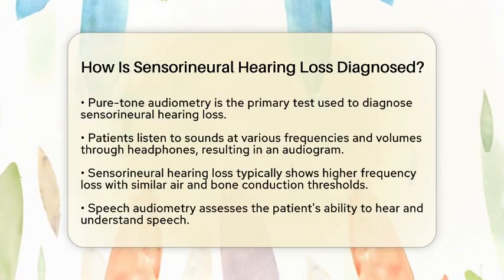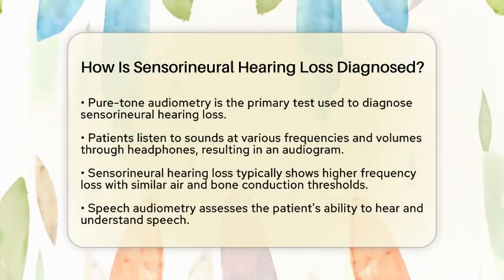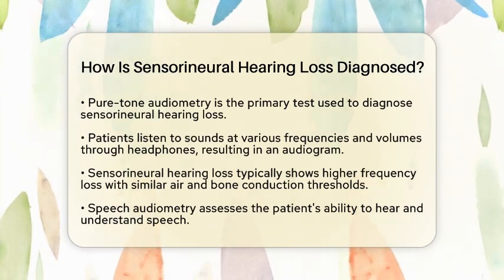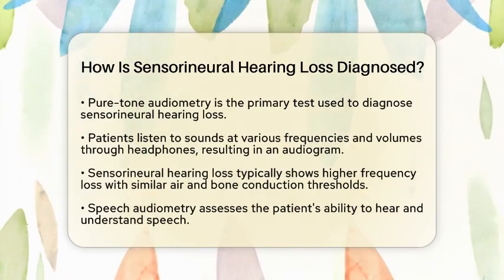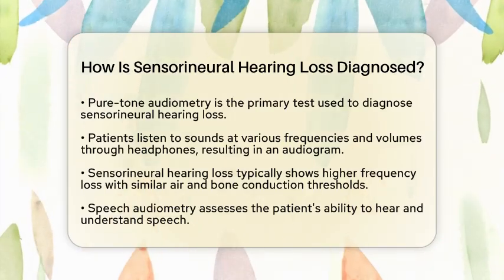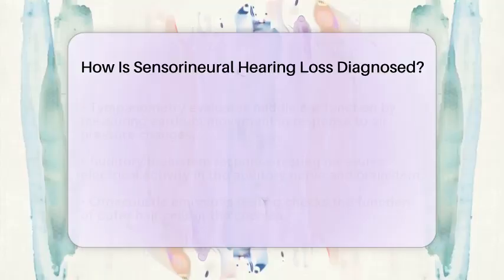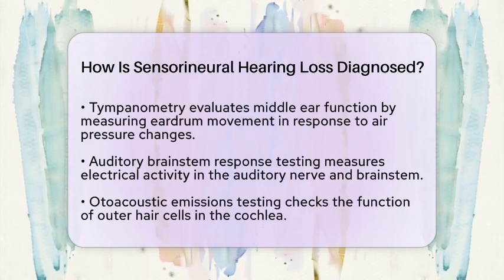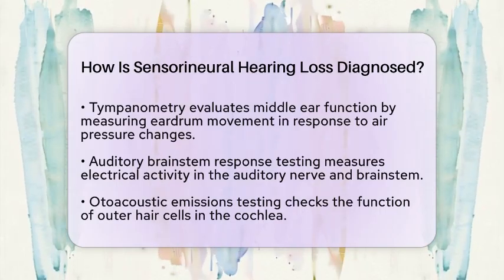Another important test is speech audiometry, which assesses how well a patient can hear and understand speech. This helps confirm the impact of hearing loss on communication and distinguishes sensorineural loss from other types. Tympanometry is also performed to evaluate middle ear function. This test measures how the eardrum moves in response to changes in air pressure. Normal results here suggest that the hearing loss is likely sensorineural rather than conductive.